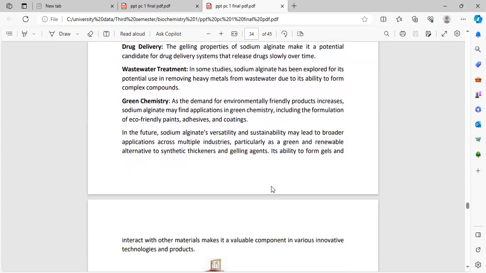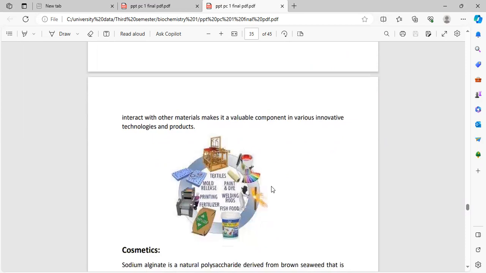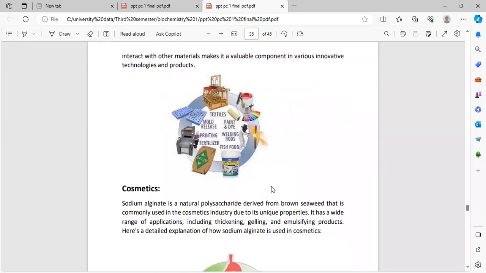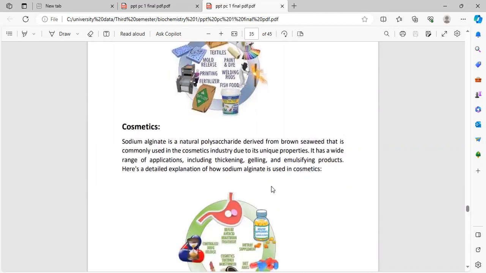In the future, sodium alginate's versatility and sustainability may lead to broader application across multiple industries, particularly as a green and renewable alternative to synthetic thickeners and gelling agents. Its ability to form gels and interact with other materials makes it a valuable compound in embracing innovative technology and products: textiles, molds, printing, fertilizer, paint and dye, welding, or fish food.